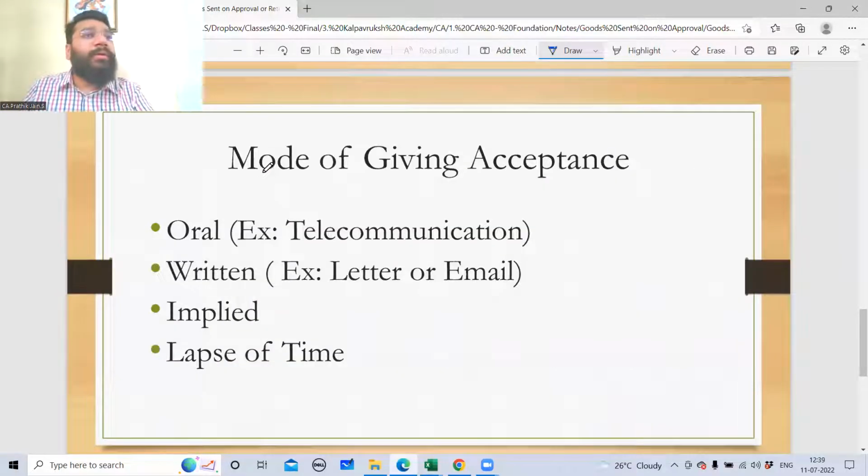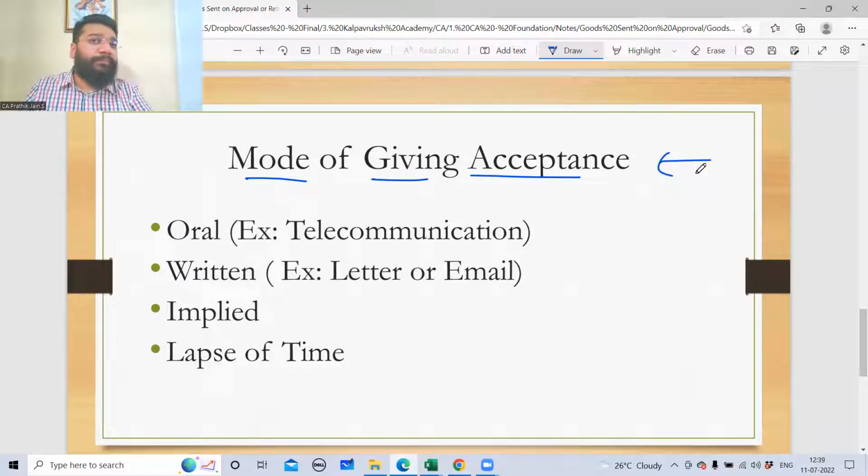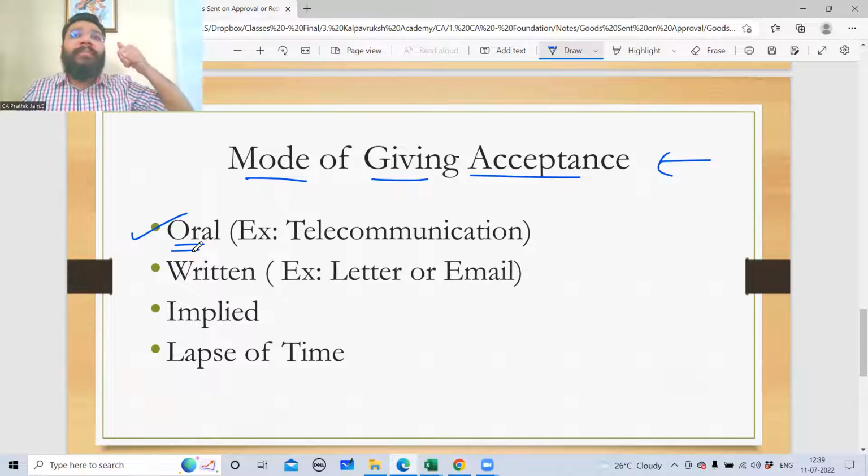Now, before we jump into the entries, we have to understand the mode of giving acceptance. This you will also come across in your law. Now, I have sent the goods to the wholesaler or retailer or end customer. Now the customer has to give acceptance. In which ways can he give acceptance? The first way is oral acceptance. He will orally tell you, boss, I like your goods, I'm keeping the goods. Or he will call and tell you that he likes the goods and will keep them. That is called oral acceptance.